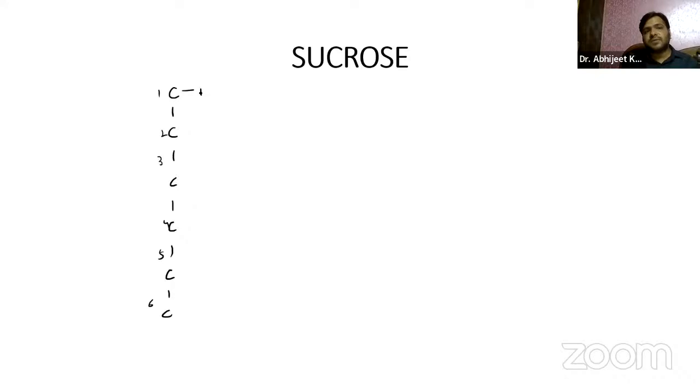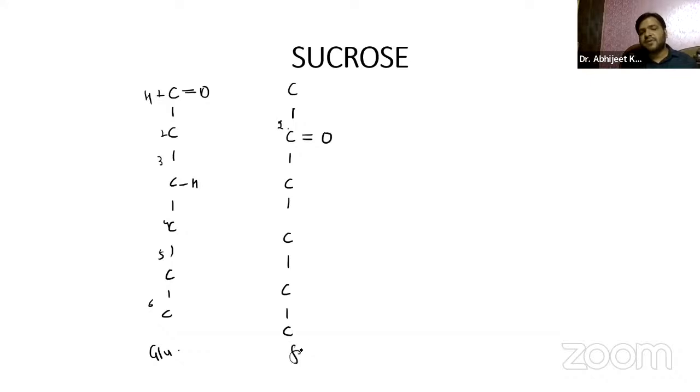I'm just trying to draw it very simply over here. So this is glucose. And we have fructose, right? So fructose again is a 6 carbon compound and it is a keto derivative. The keto group is present at the second carbon in fructose.